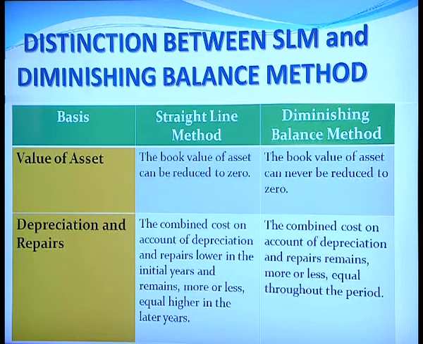Under straight line method, the combined cost on the account of depreciation and repairs is lower in the initial years and remains more or less equal or higher in the later years, whereas in the diminishing balance method, the combined cost on the account of depreciation and repairs remains more or less equal throughout the period. So, these are the 4 bases of difference between the straight line method and the diminishing balance method.